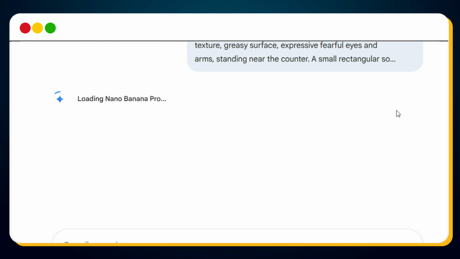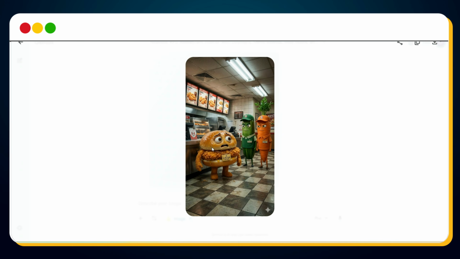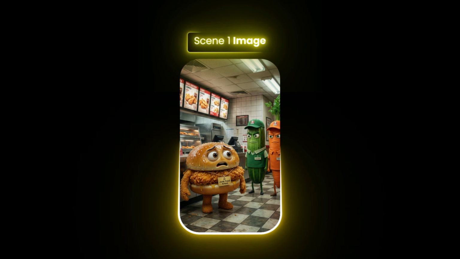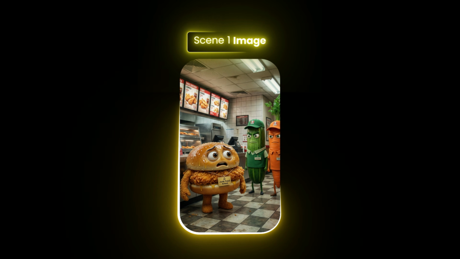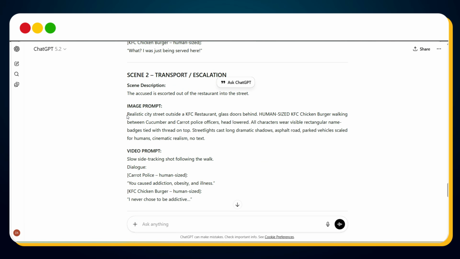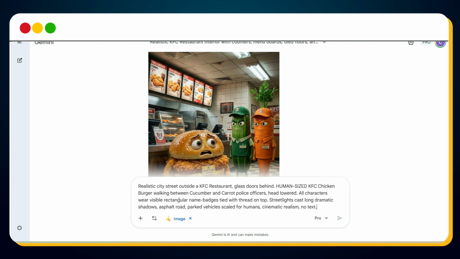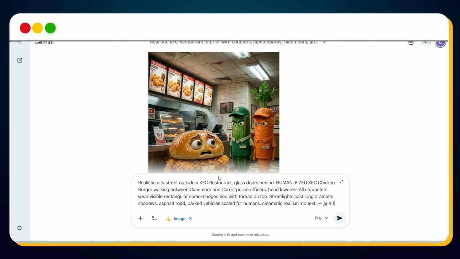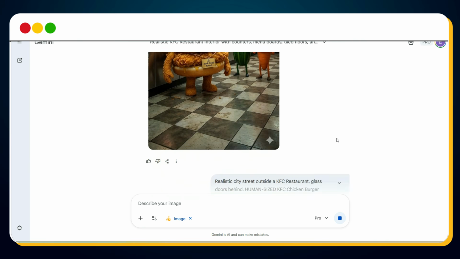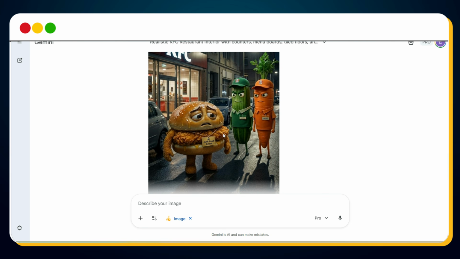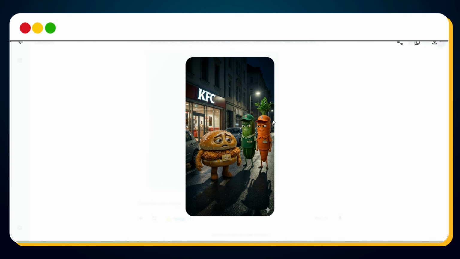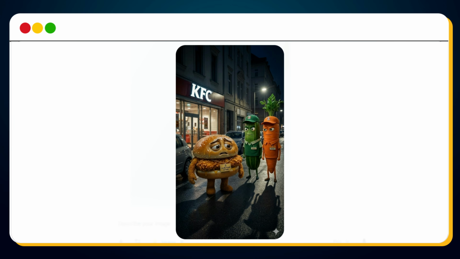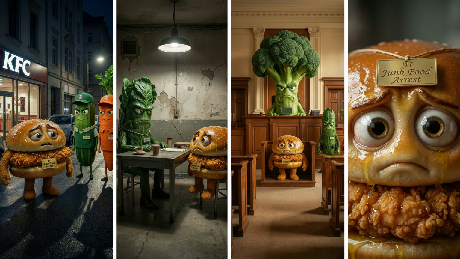Now hit send. It will take a few seconds. And bingo! Your scene 1 image is ready. You can clearly see that the KFC chicken burger is being arrested inside the KFC restaurant itself, which makes the story feel realistic, engaging, and viral friendly. Using the exact same method, copy the image prompt for scene 2, paste it into Gemini AI, add -AR 9 to 16 and hit send. Within a few seconds, bingo again. Now you have scene 2, where the KFC chicken burger is being taken to the police station for interrogation. Similarly, you can generate images for all remaining scenes one by one using the same process.